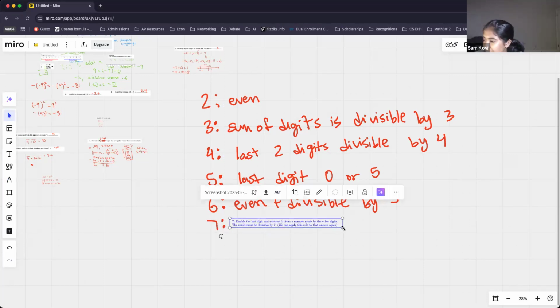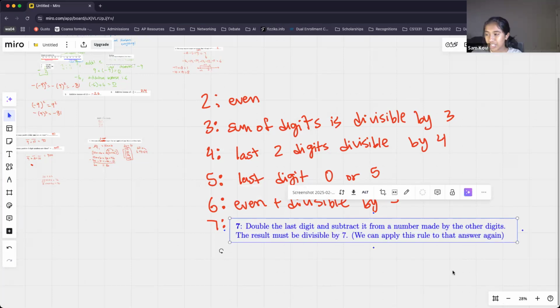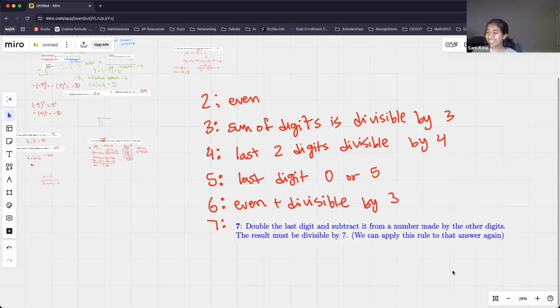Okay, so for 7, what we want to do is we want to double the last digit, subtract it from the number made by the other digits, and if this result is divisible by 7, then our final answer is divisible by 7. So try this with 672. Is 672 divisible by 7?